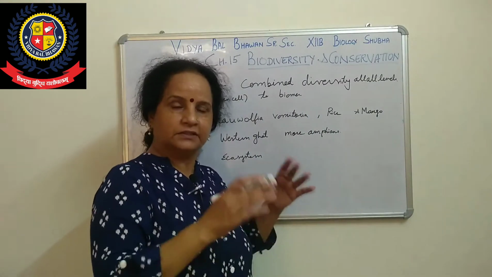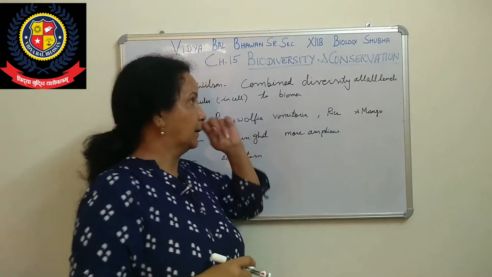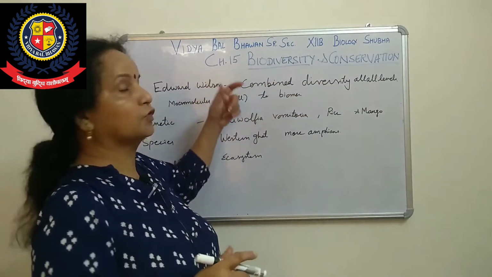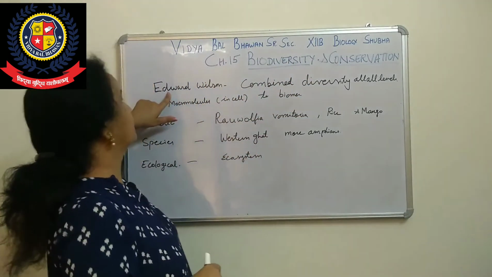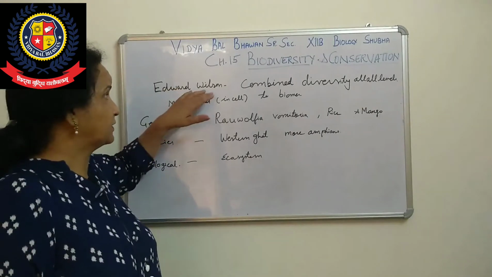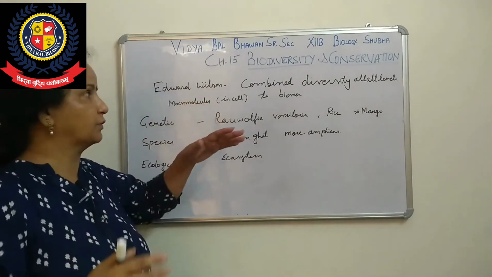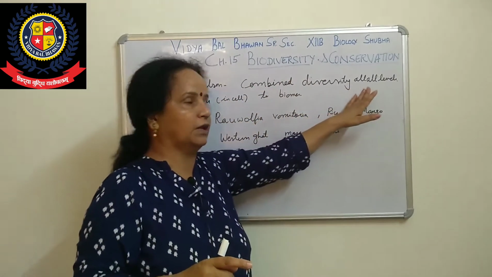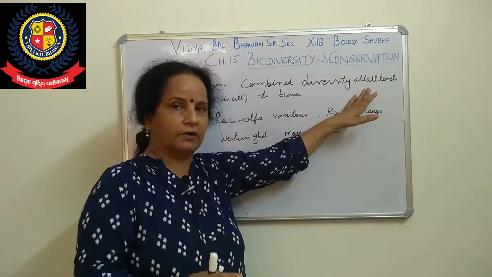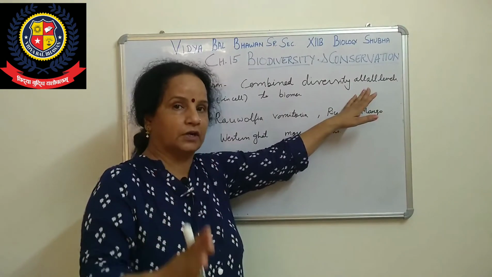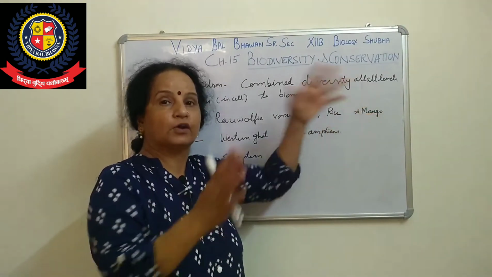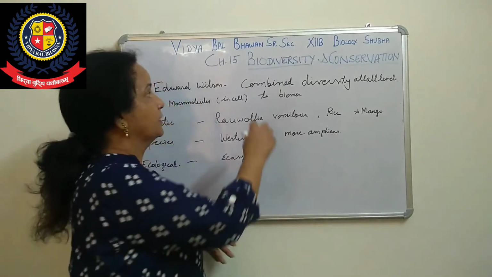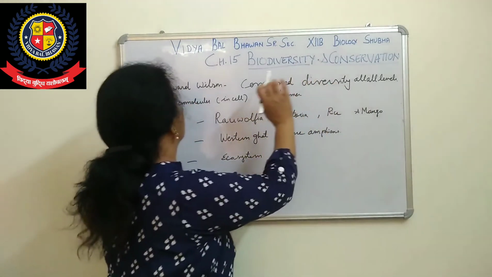Now here, one sociologist, not biologist, Edward Wilson, talked about biodiversity as combined diversity at all levels. We can say molecular level, genetic level, ecological level, species level, macromolecular level, whatever, combined diversity at all levels, right?